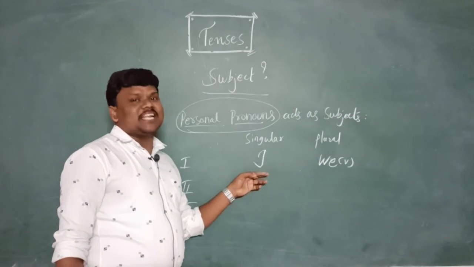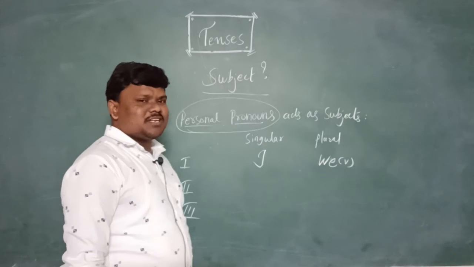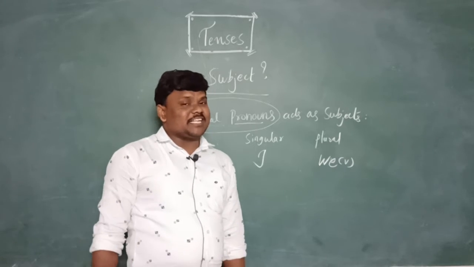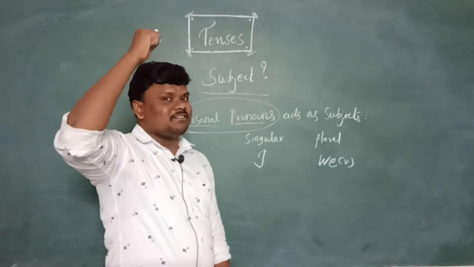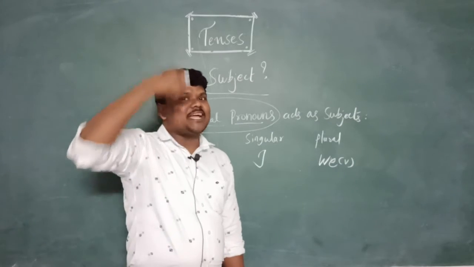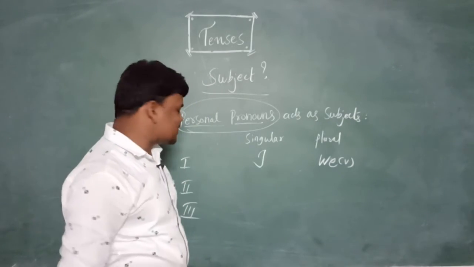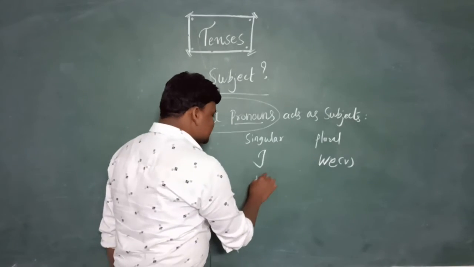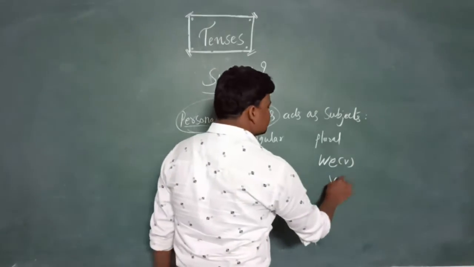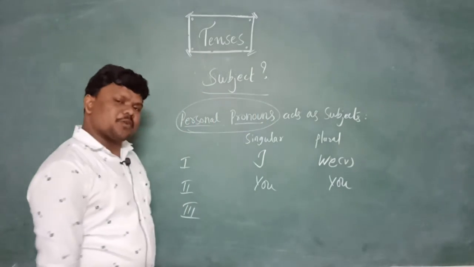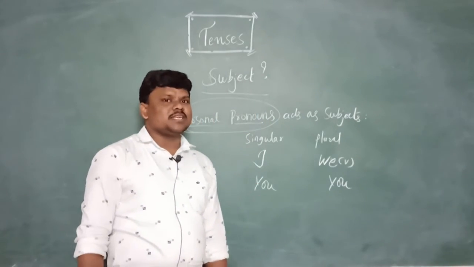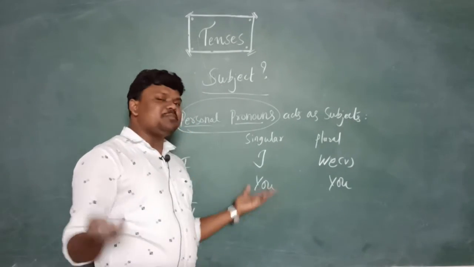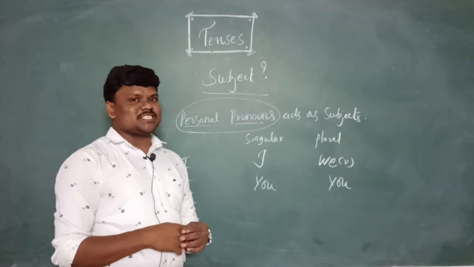First person is I. For example, if a teacher conducts a running race and asks who will come first, the students will say, I teacher, I miss. I am the first person because you are the second person. The listeners always come under the second person, and it is the same in singular and plural. You, neevu, and you, meeru: both singular and plural. Second persons are listeners.